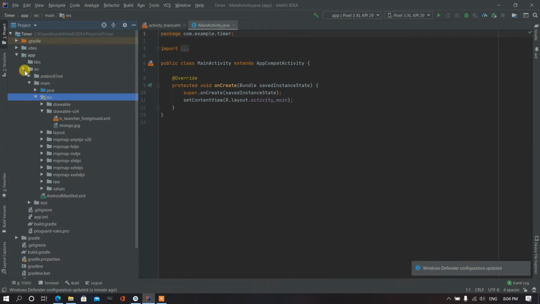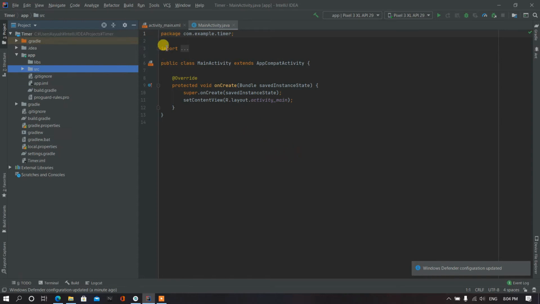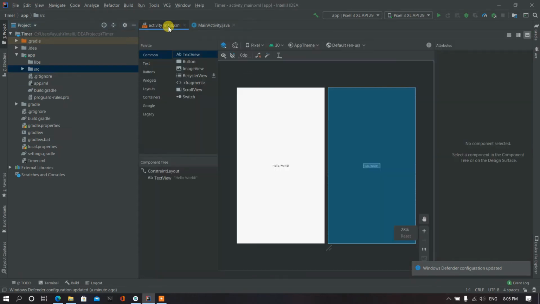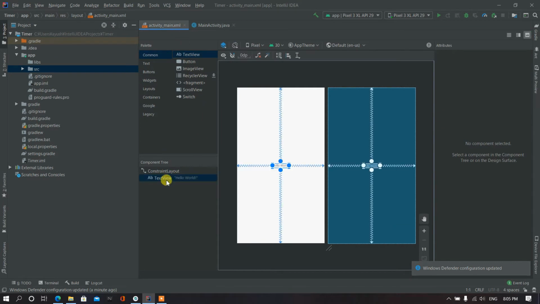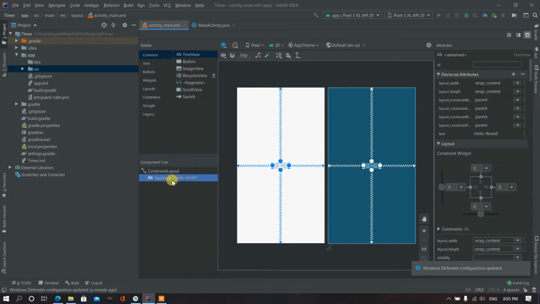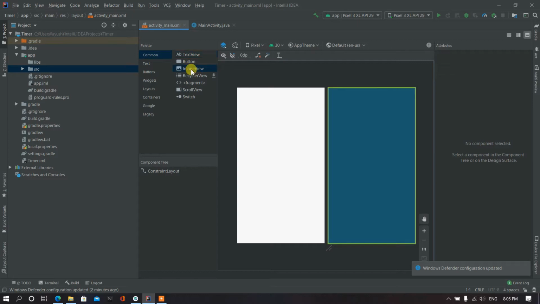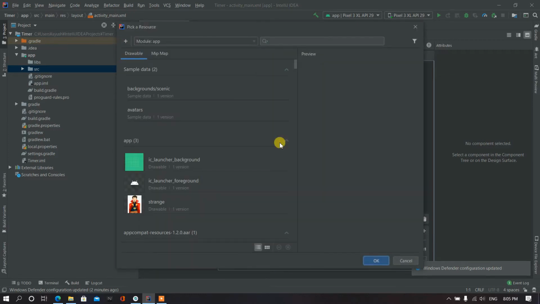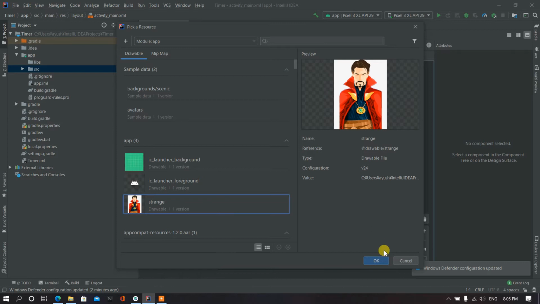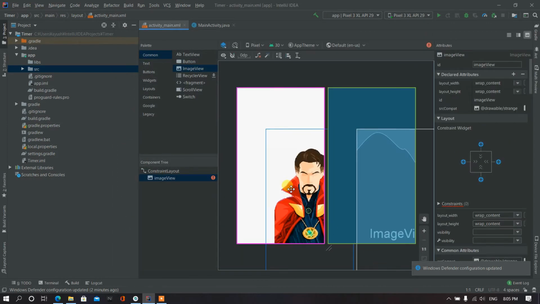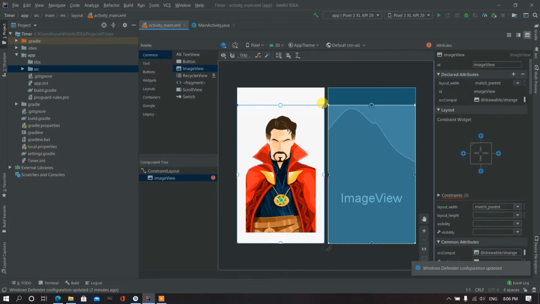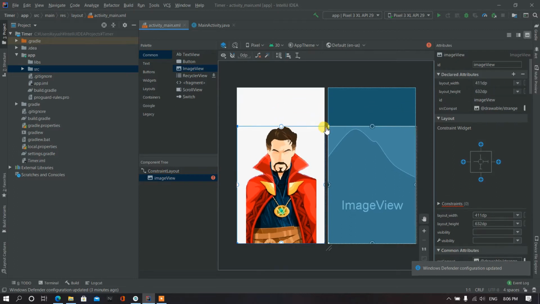So the first step is to build the UI, the user interface. For that, go to activity.xml, and here first we will drag the image view, and here you can see Dr. Strange is here, and press OK and manage it yourself. Looking good now, and the layout should be match parent.